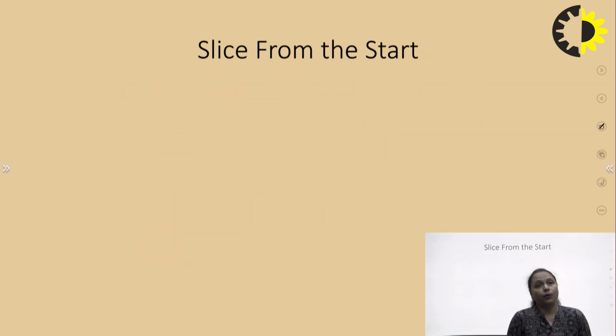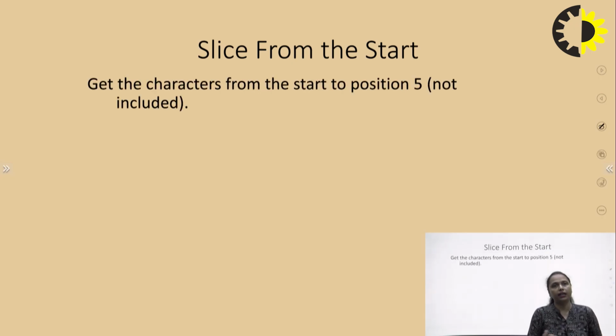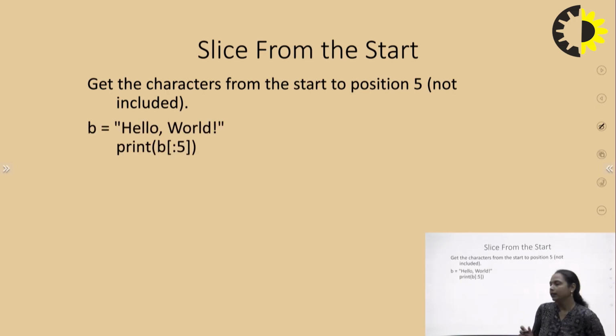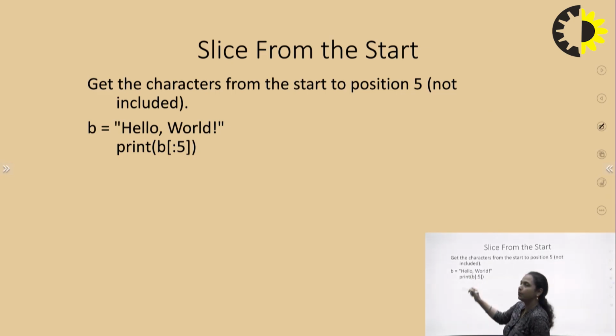Now slice from the start. Suppose I want to start extracting the string from the starting position, so I can skip the start part. I can simply write B colon 5, which means the starting point of extraction of the string is the 0th index and the last point is 4. That is 1 less than the number which is defined at the end point. So starting from 0 till 4, 0, 1, 2, 3, 4. So what will it print? It will simply print hello.